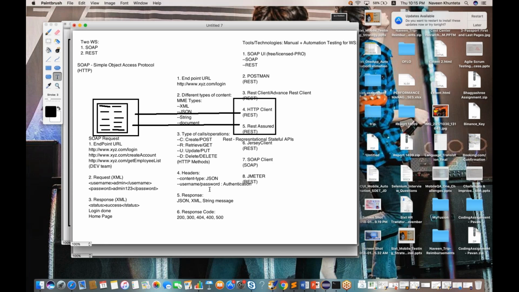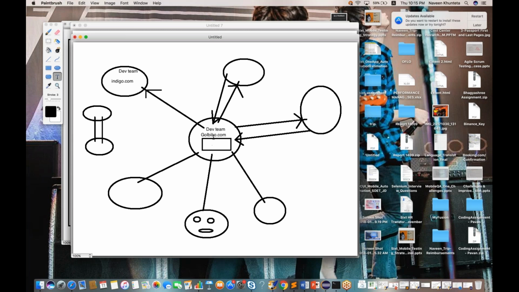Authentication parameters means if you want to hit any system, you must have access to that particular system. I'll give you a more practical example. Let's say goibibo.com will send a request to indigo.com. That is fine, but indigo.com must have created an account for goibibo.com.